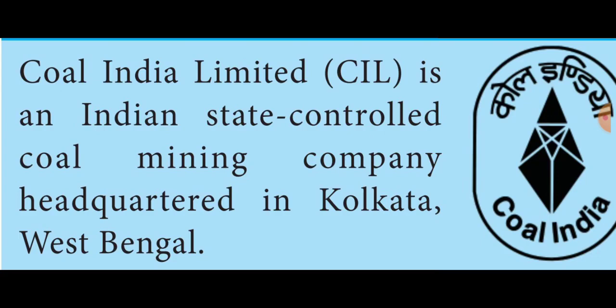Important one-word question, students. Coal India Limited is one of the mining companies. Its headquarters is Kolkata. Where is Kolkata, students? It is in West Bengal. Okay.